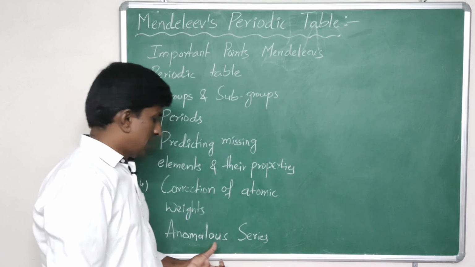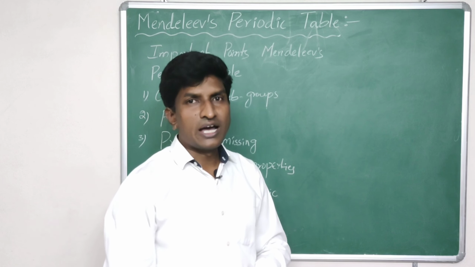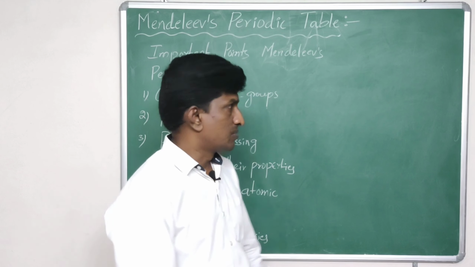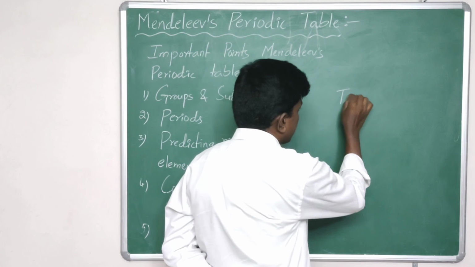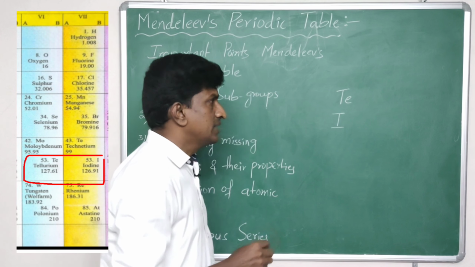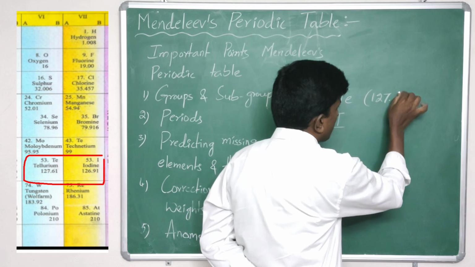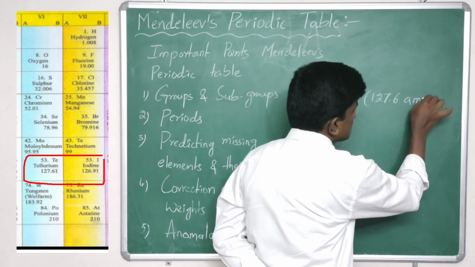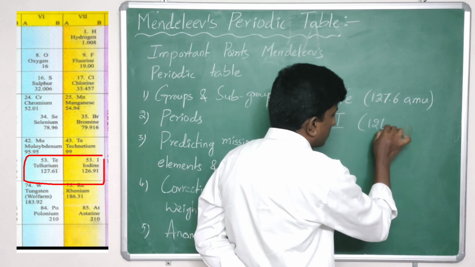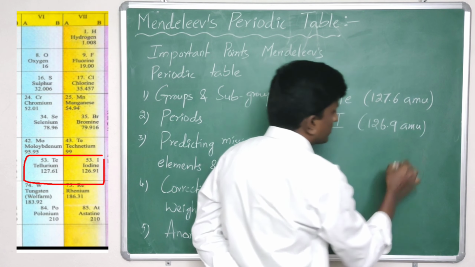And next, come to anomalous series of elements. We can observe some anomalous series of elements in Mendeleev's periodic table. For example, tellurium and iodine. Here the atomic weight of tellurium is 127.6 atomic mass units and iodine has the atomic weight 126.9 atomic mass units.